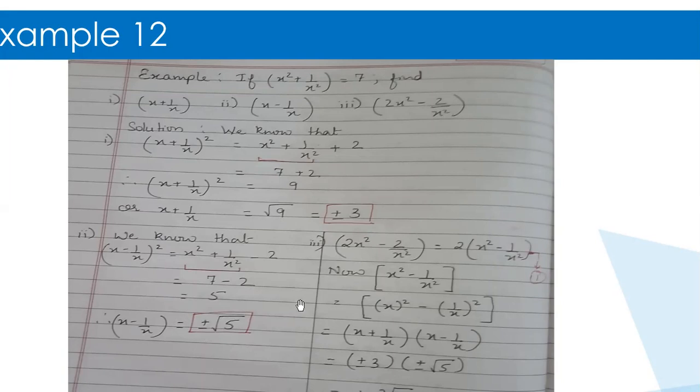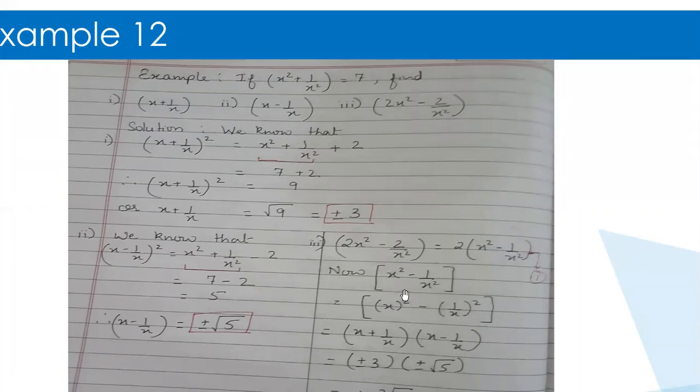Now my third part is 2x square minus 2 upon x square. What I have done is, I saw that 2 is common in both the terms. So I took out 2 from the bracket, and whatever was left over, I just wrote that. So in the first term, left over is x square, and in the second term, it is 1 upon x square. Then I dealt with this portion only. I will leave 2 for the time being, and I will write how this can be written. So the same expression can be written this way.